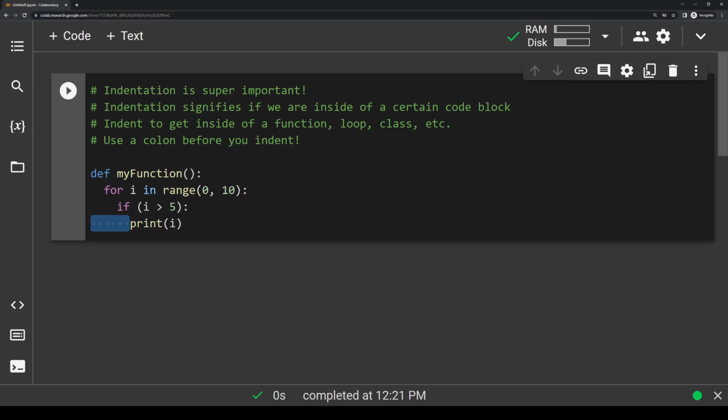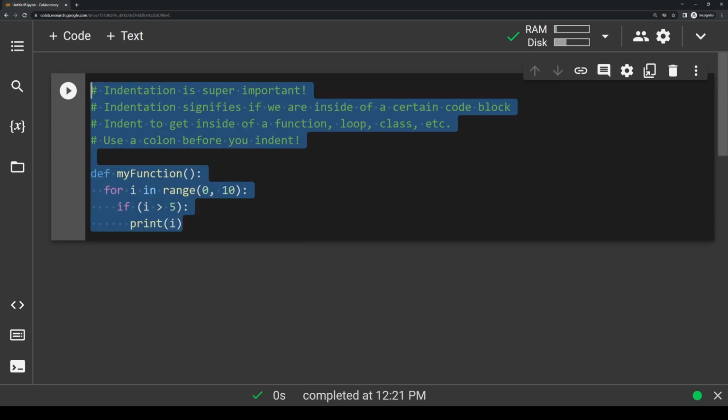Speaking of troubleshooting bugs, I want to talk about that next. There is absolutely no avoiding errors and bugs in your program. No matter how skilled you are, you're always going to run into problems. Even programming experts run into errors all the time. What makes a good programmer is finding out how to efficiently solve these bugs. If you type something into your code editor that isn't valid Python code, or you just try and do something funky, the computer is going to complain and throw an error message.